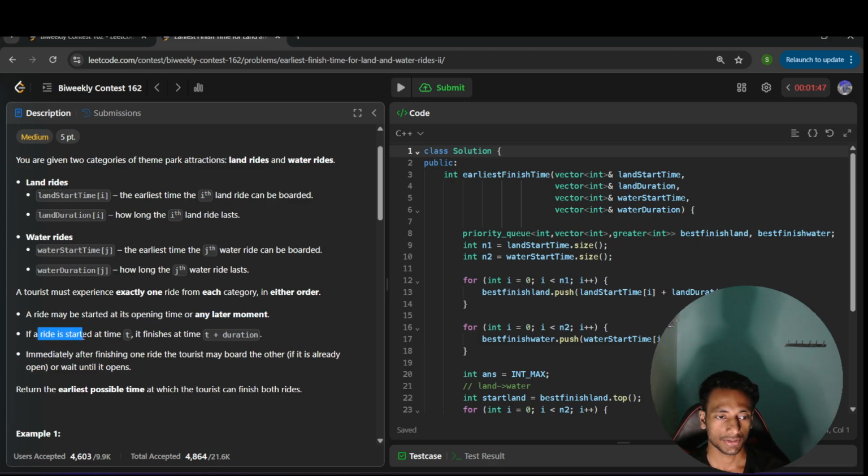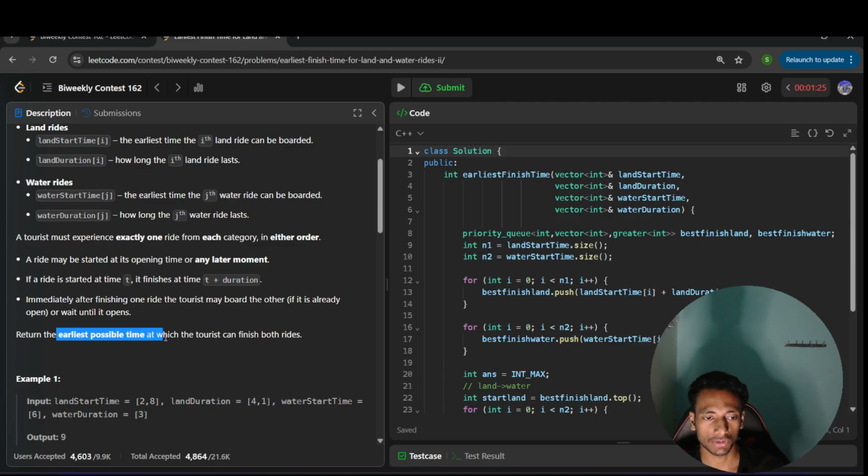If a ride is started at time t, it finishes at time t plus duration, because the duration is constant. Immediately after finishing one ride, the tourist may board the other, or wait until it opens. Return the earliest possible time at which the tourist can finish both rides.